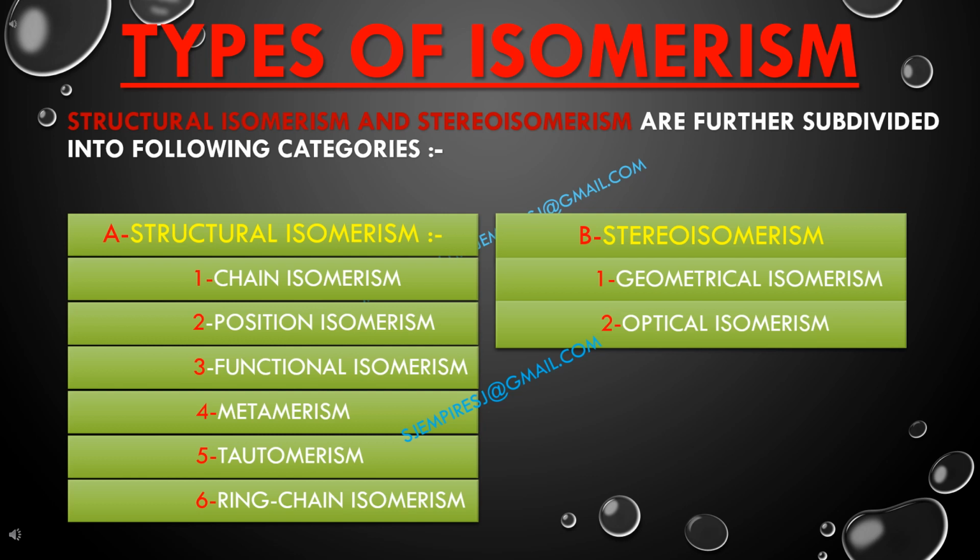Now stereoisomerism, it is further subdivided into two categories. First one is geometrical isomerism and second one is optical isomerism. In this video, we will cover chain isomerism and position isomerism in detail, and for reference geometrical isomerism as it is according to the latest board syllabus.